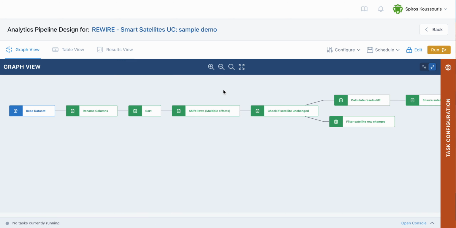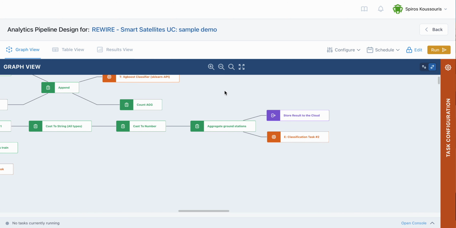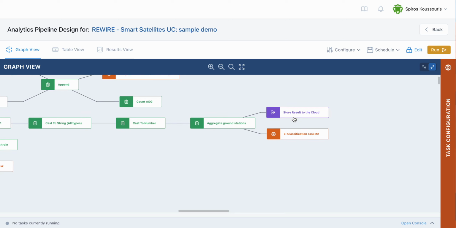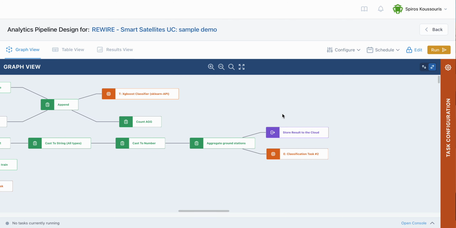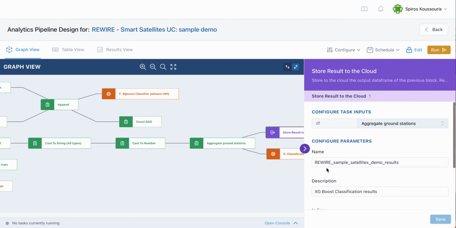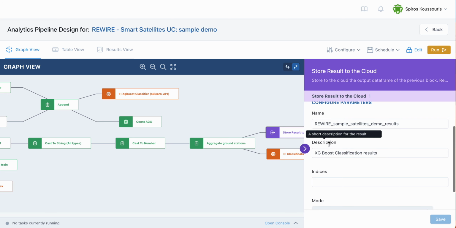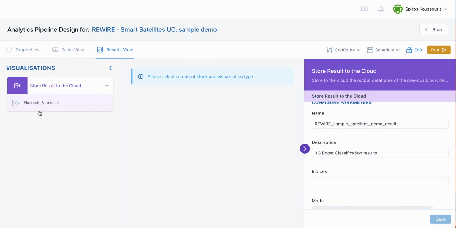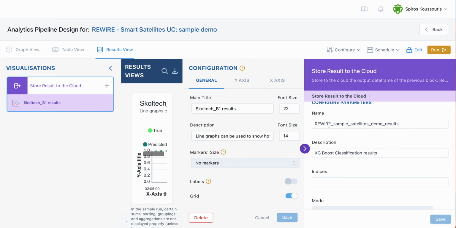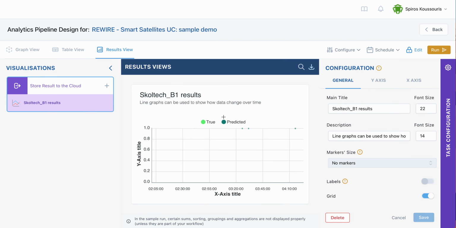Going back to our pipeline, at the very end you may have noticed there's also a purple block. These are what we call output blocks, so the results can now be stored and sent over to the risk assessment module of REWIRE. By clicking here, again the user has to configure some parameters, and going to the results view, selecting the given results, the user can configure how the results would look, change the name, change the axis title, the type of graph, etc.